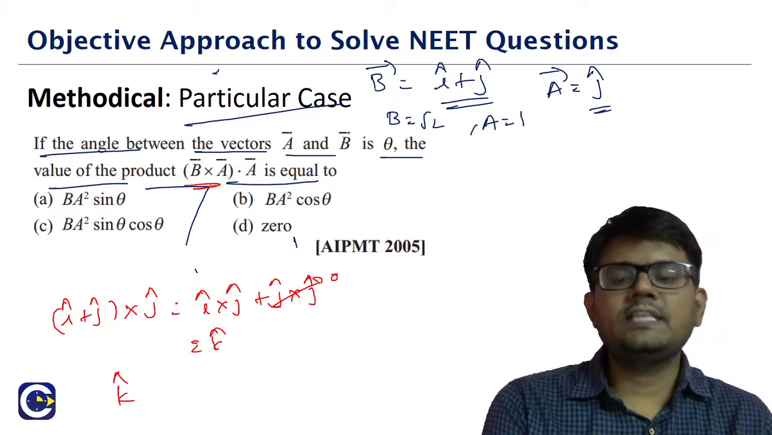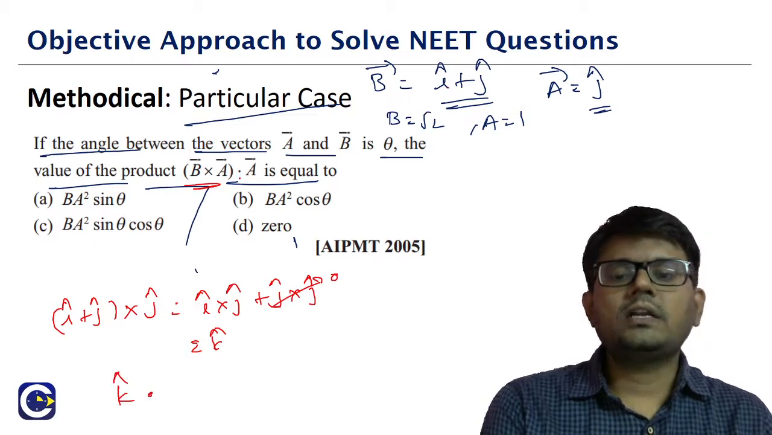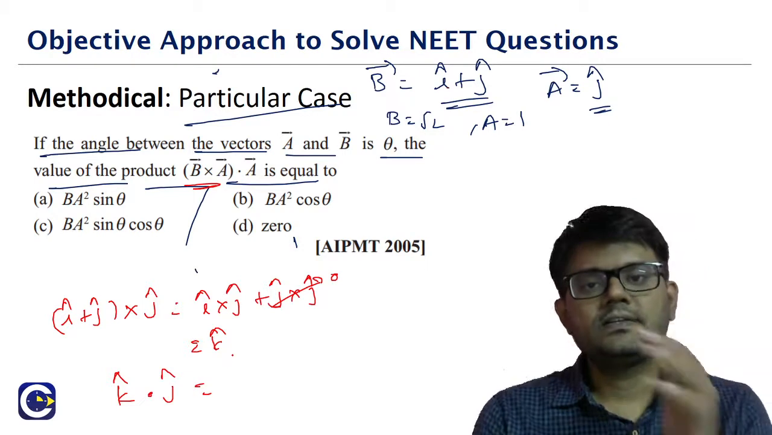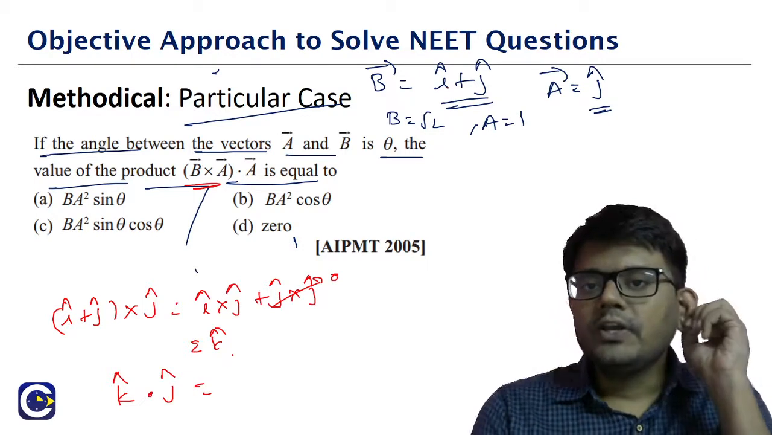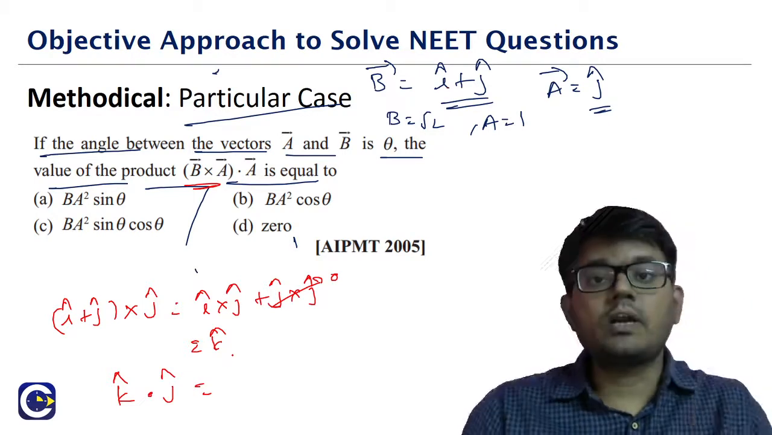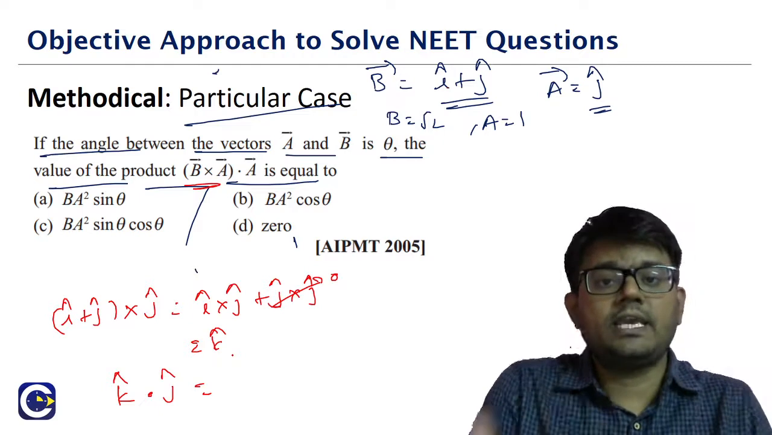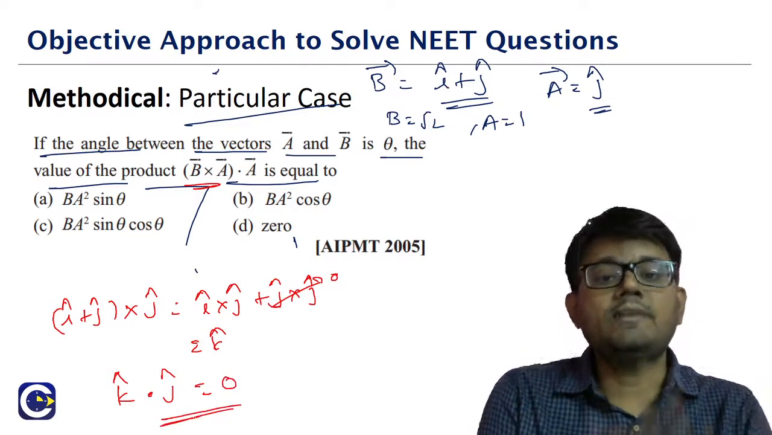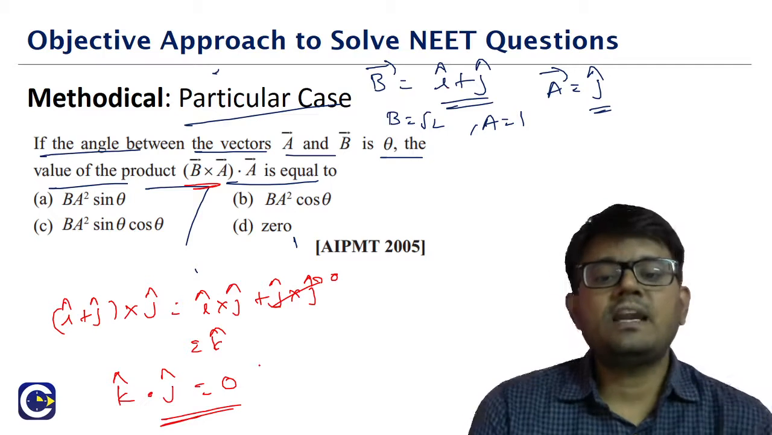Now what we will be having is k, that is b cross a, dot a, right? a is j. What is k dot j? The dot product of unit vectors along the coordinate axes, i dot j or j dot k or k dot i, whichever it is, that will be equal to 0. Why? Because k and j will be perpendicular. So you see, the final answer must be coming as 0.